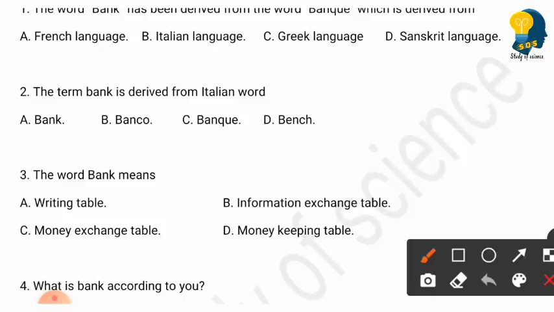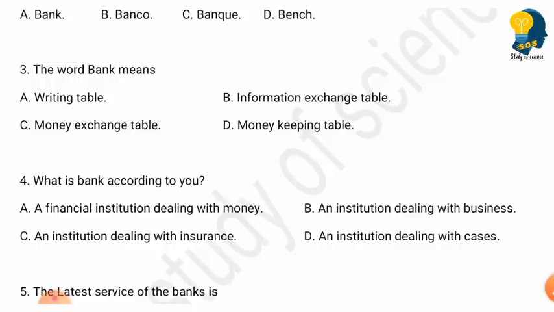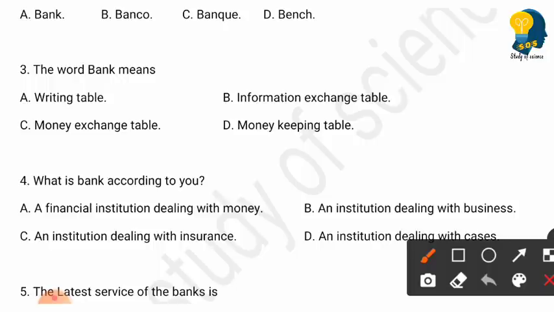The next question, the term bank is derived from Italian word. Options are bank, banco, bunk, bench. So here the term bank is derived from the Italian word called banco. So here the right answer is option B. The next question is, the word bank means. Options are writing table, information exchange table, money exchange table, money keeping table. See here, the word bank means money exchange table. So the right answer is option C, money exchange table.